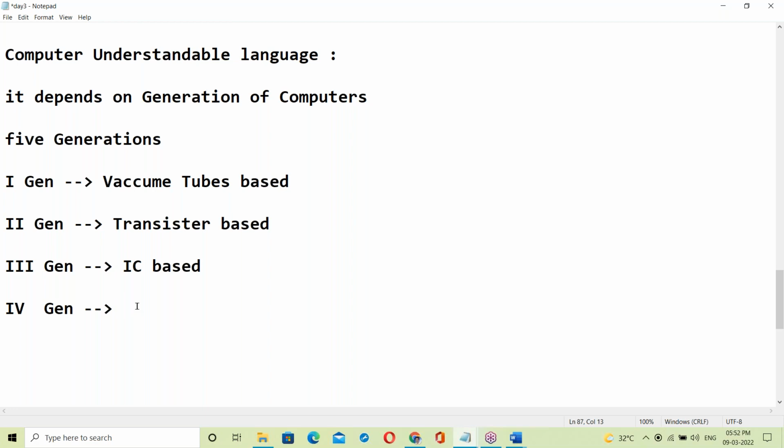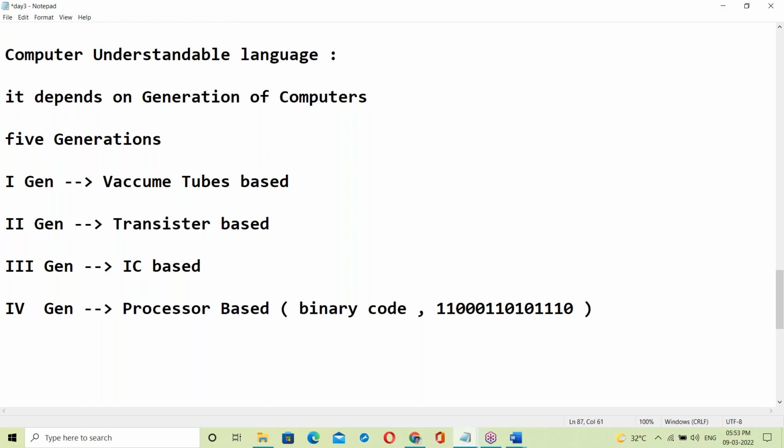What is present generation? Present generation is processor based. Now we are using processor based computers. A processor based computer's understandable language is binary code, zeros and ones formats.